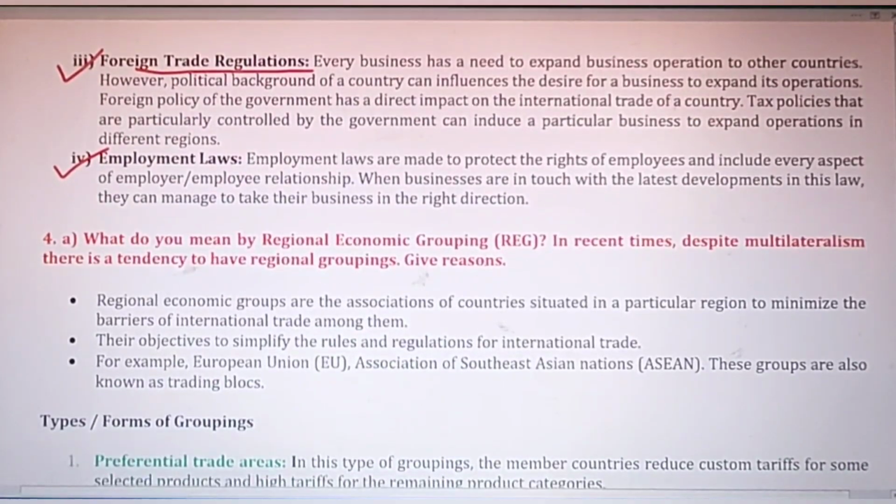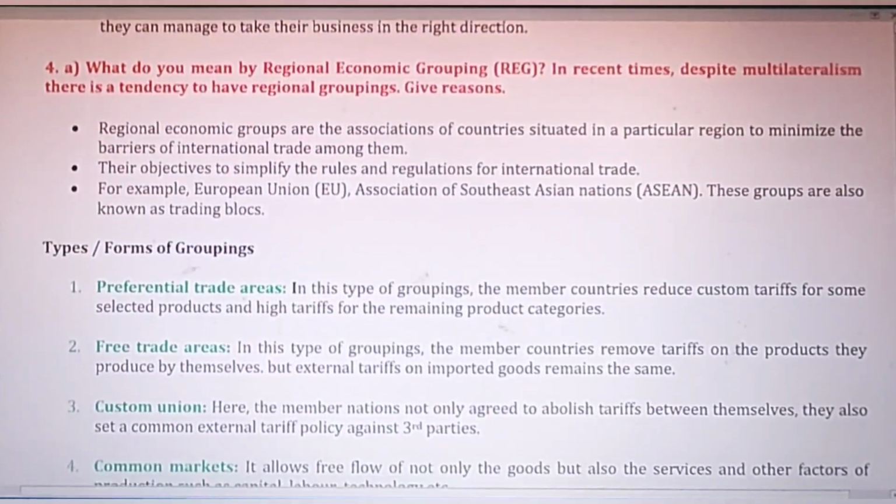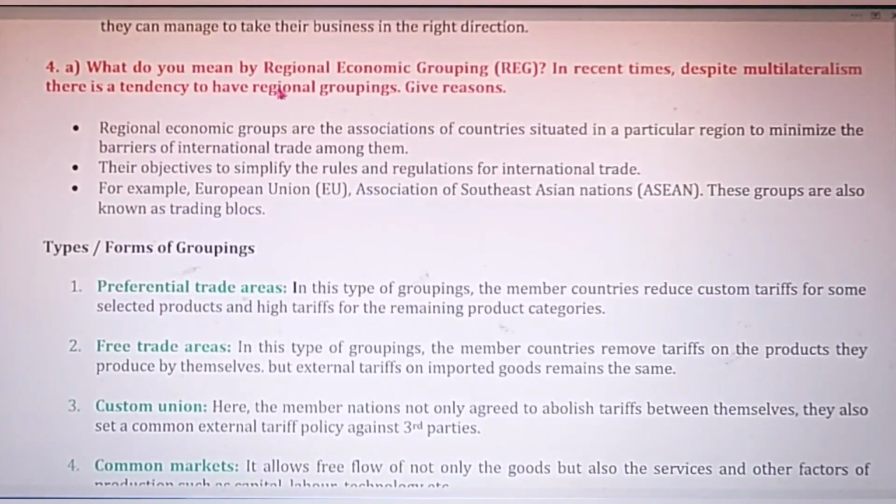So like this. Okay. Let's go to the next question. Question number 4. इसके दो पार्ट हैं. First part is: what do you mean by regional economic groupings (REG)?